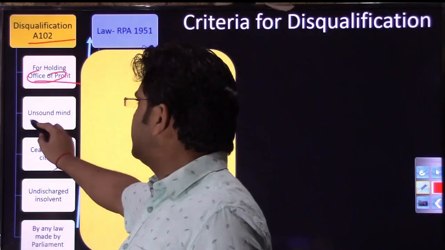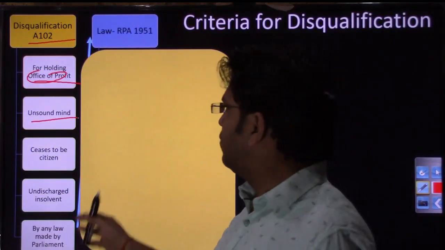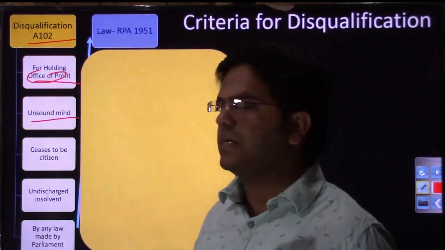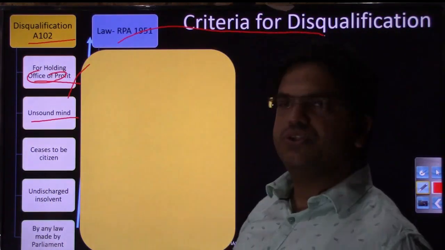The second option is unsound mind. If after being elected, it is found that the person is mentally challenged, that can also be a ground for disqualification.